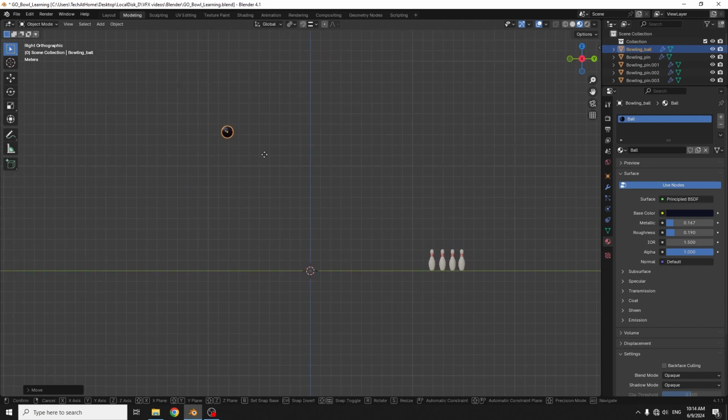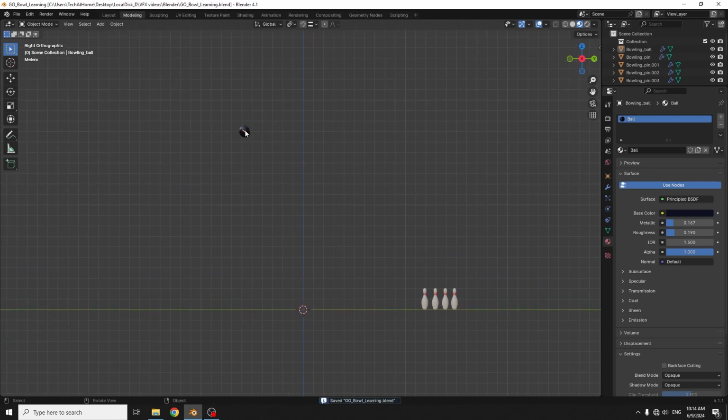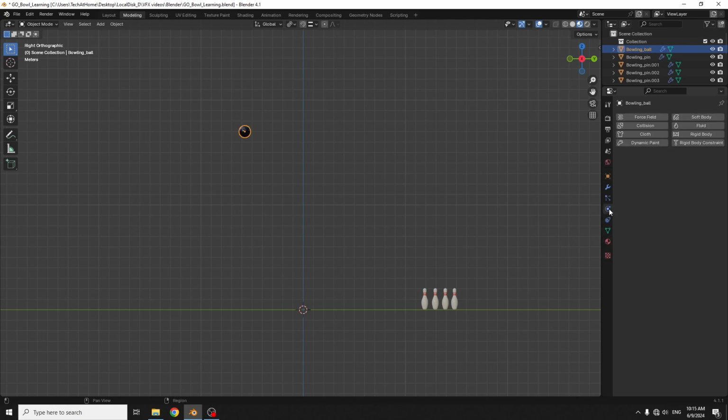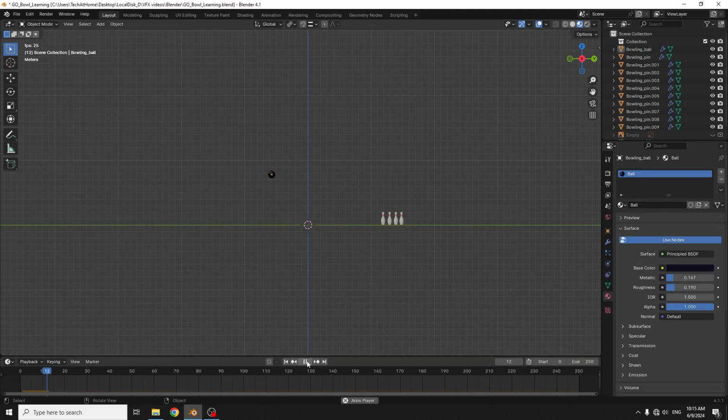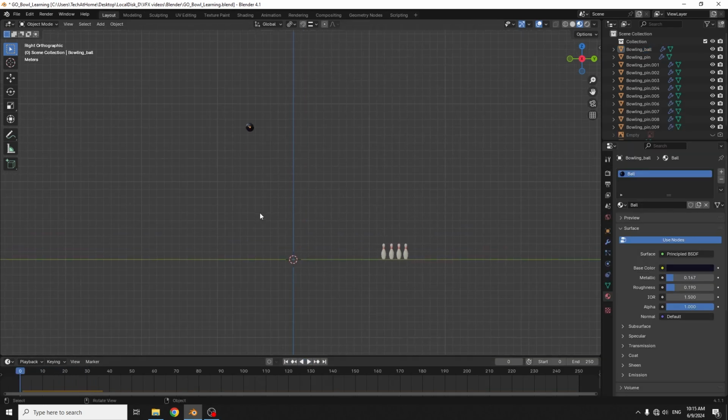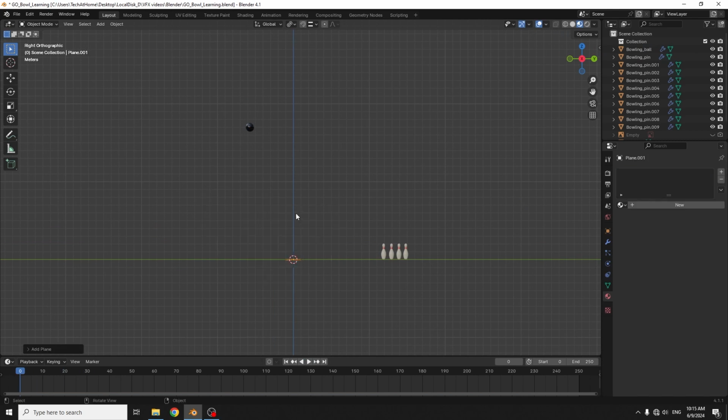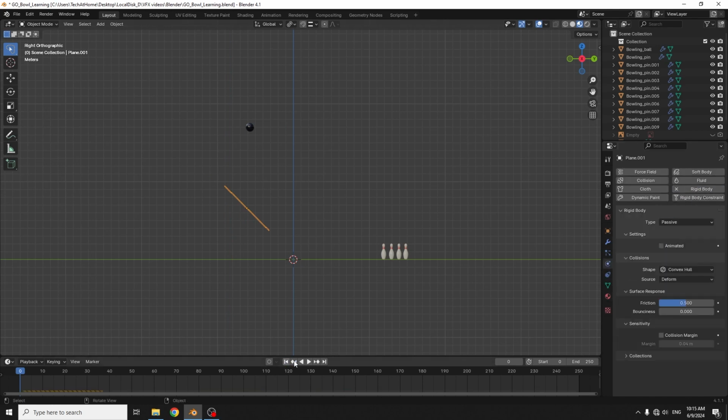For that, I'll keep the ball on top, adding physics property to the ball, rigid body. If you play, the ball comes down. So here in middle, I'll add a plane and making a slope like this. Also making it a rigid body, type passive. So by this way, the ball hits the slope and comes down, rolls and hit the bowling pin.